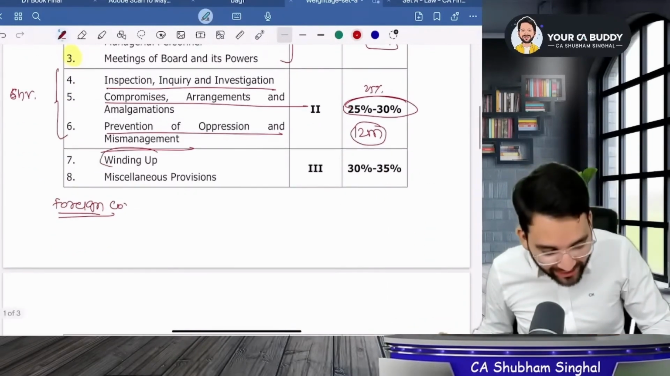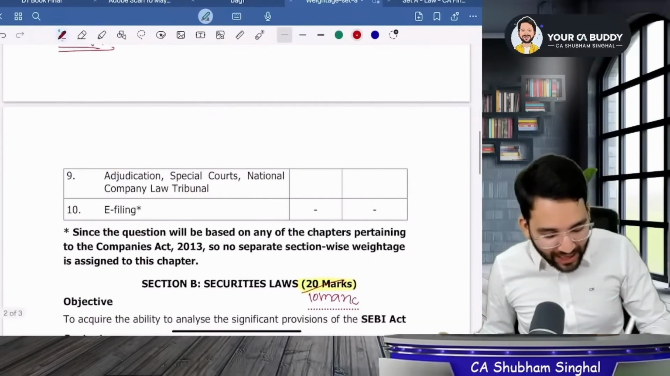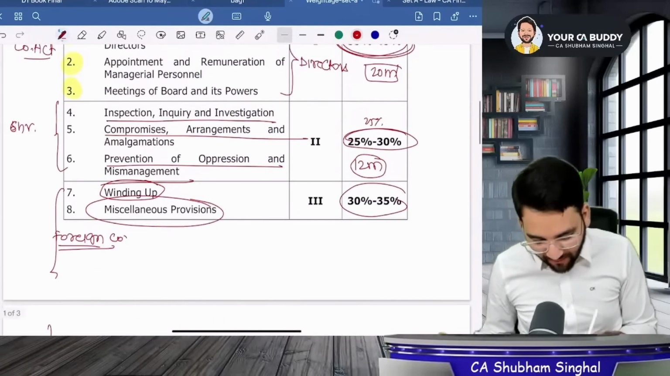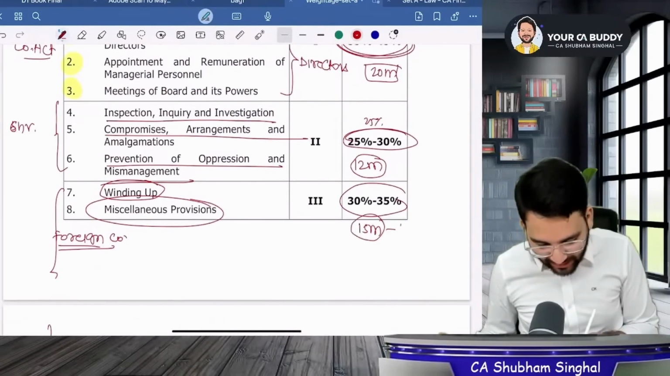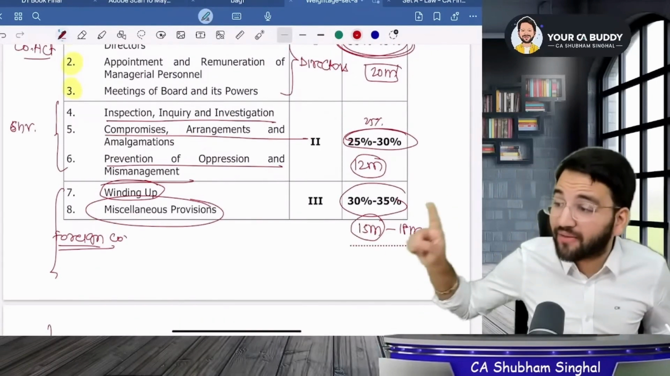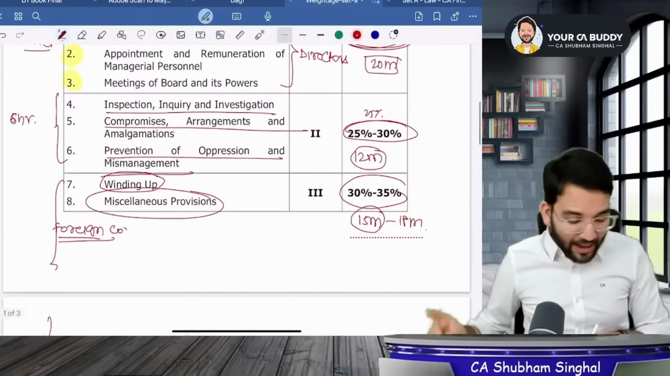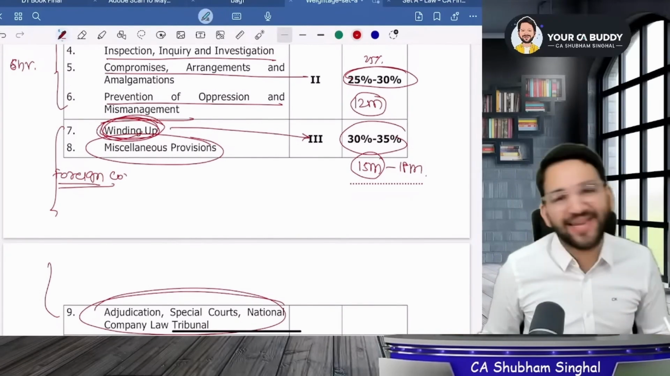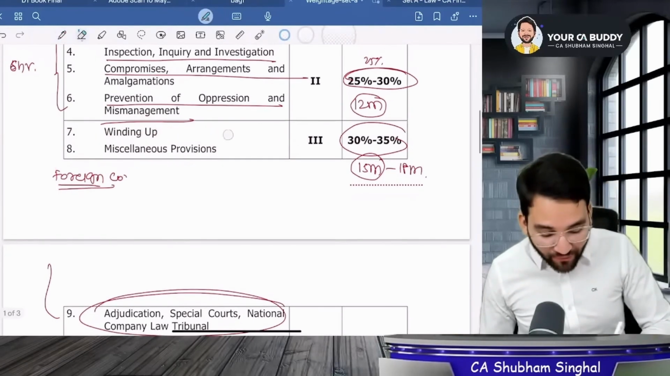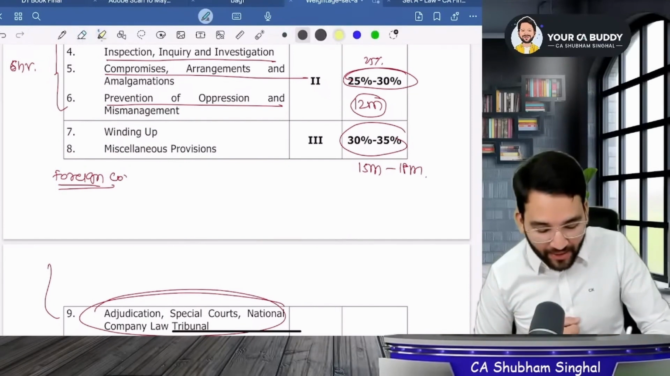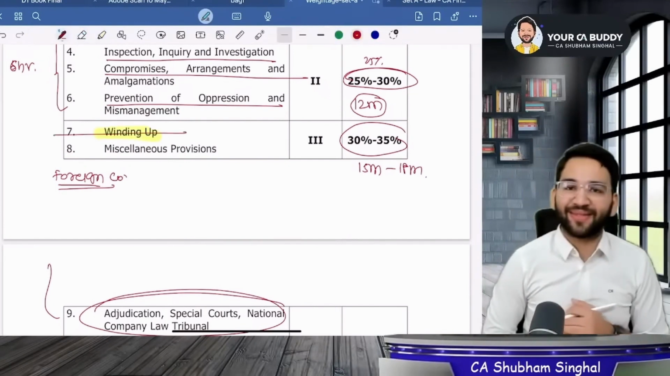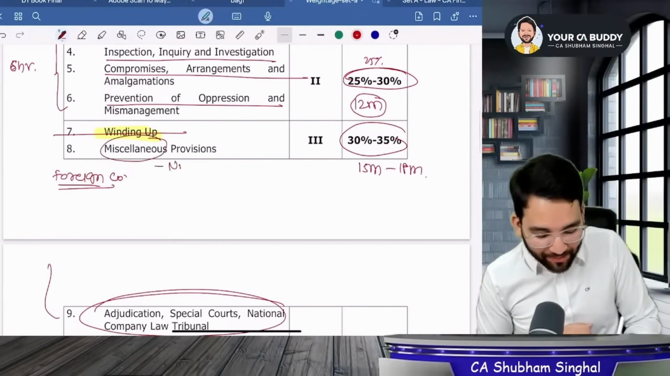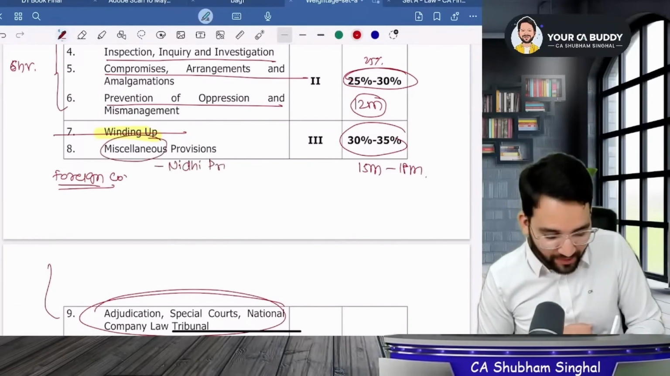And the third one is winding up, miscellaneous, and other than that, we have adjudication and special courts. If you combine all 3, you will see 30 to 35 marks. The weightage is approximately 15 to 18, so it has more weightage than that. So even if I think about leaving out winding up, its weightage wouldn't let me. But I'll tell you something interesting, students. This weightage of 15 to 18 marks is not because of winding up. It's high because there is a concept of Nidhi, a provision in miscellaneous provisions.